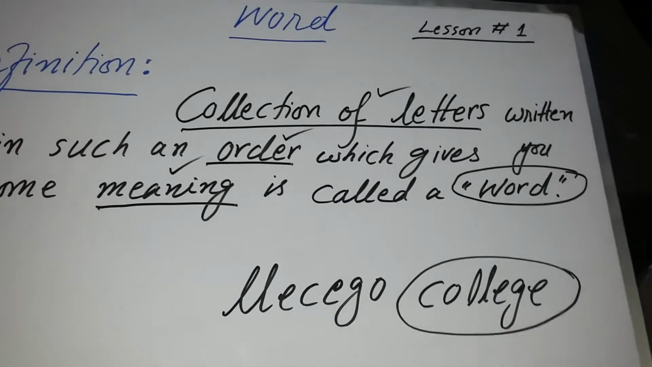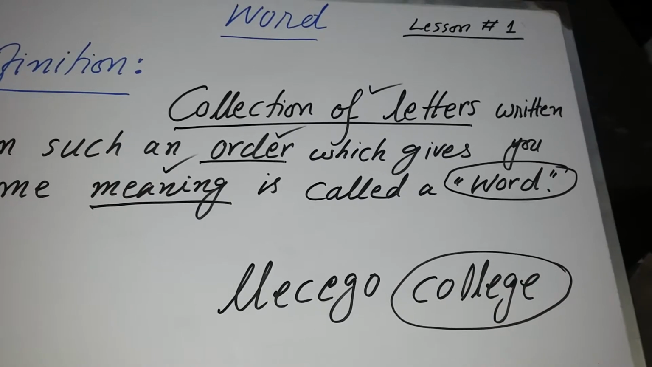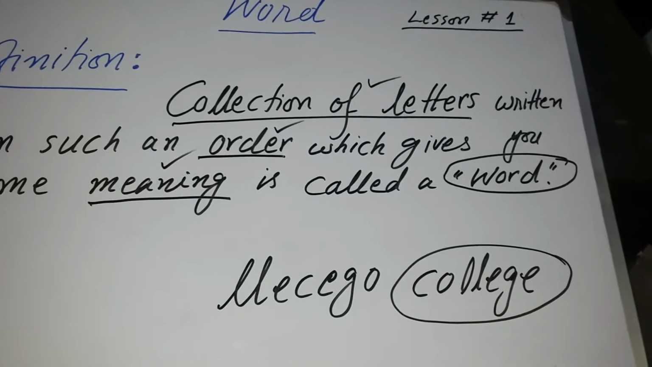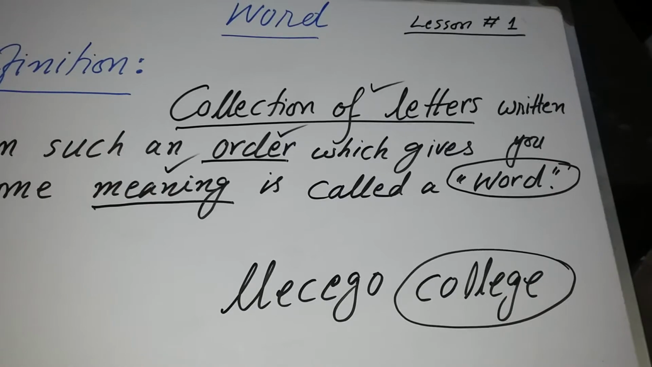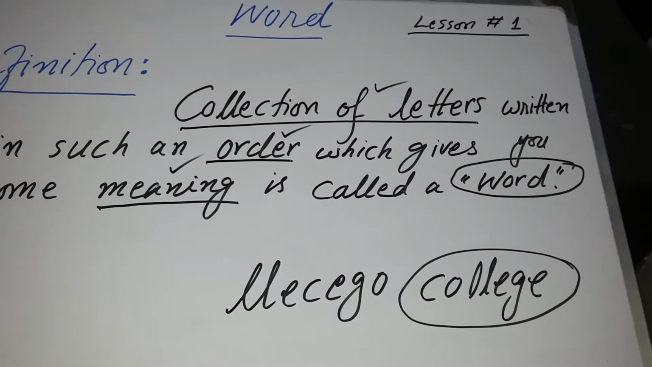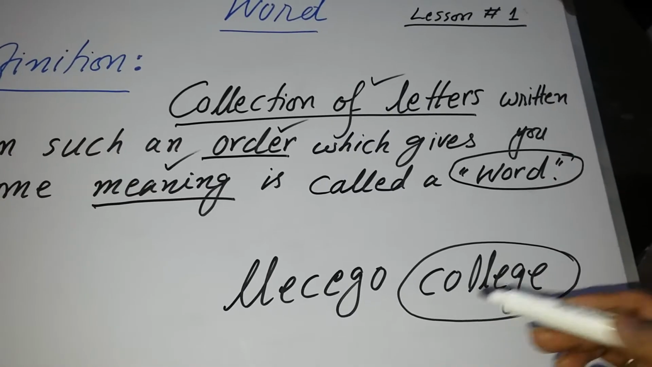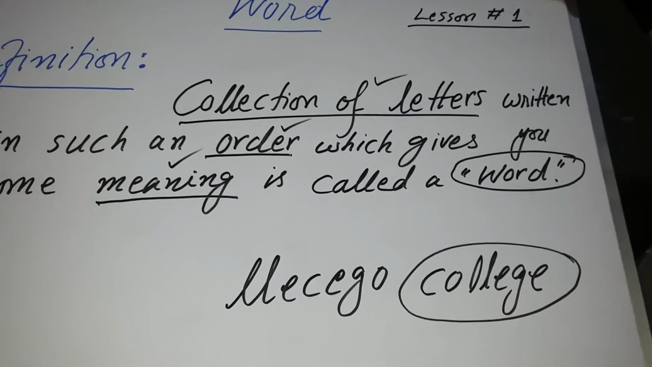College. I am going to college. I like to study in a college. This is girls' college. So, this is a word, and how is it created? With the combination or collection of letters which are written in order and which also gives you meaning.